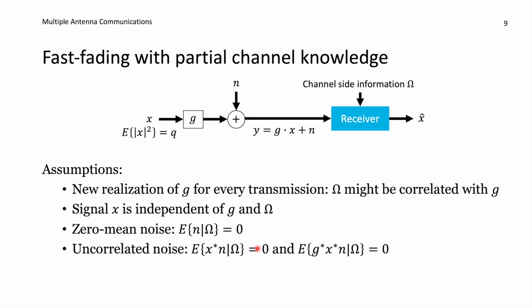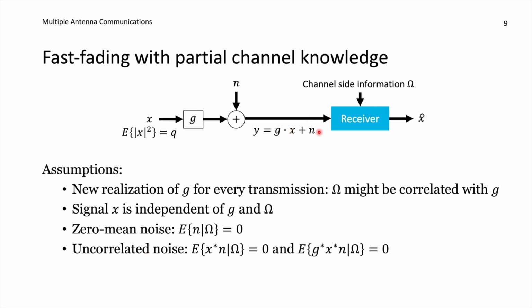Furthermore, we have these uncorrelation conditions for the noise as well. That is particularly important when the noise N contains some additional interference or something about the channel that we didn't know. Here we say that X conjugate times N, given the side information omega, should have an expected value of 0. So it's conditionally uncorrelated noise.